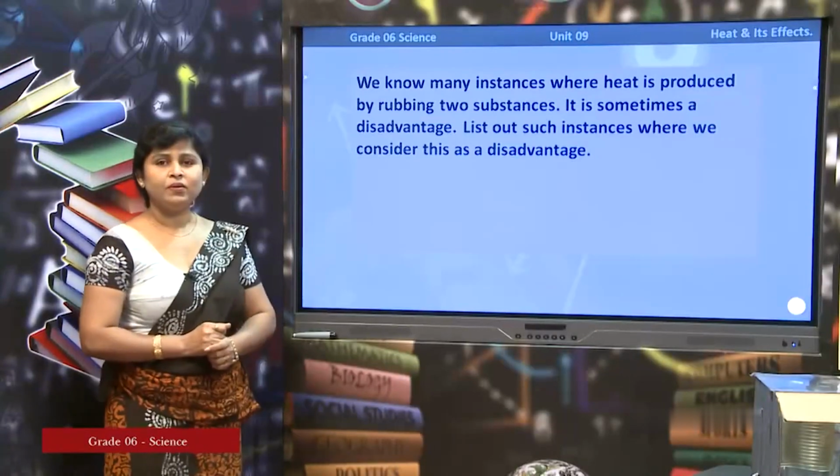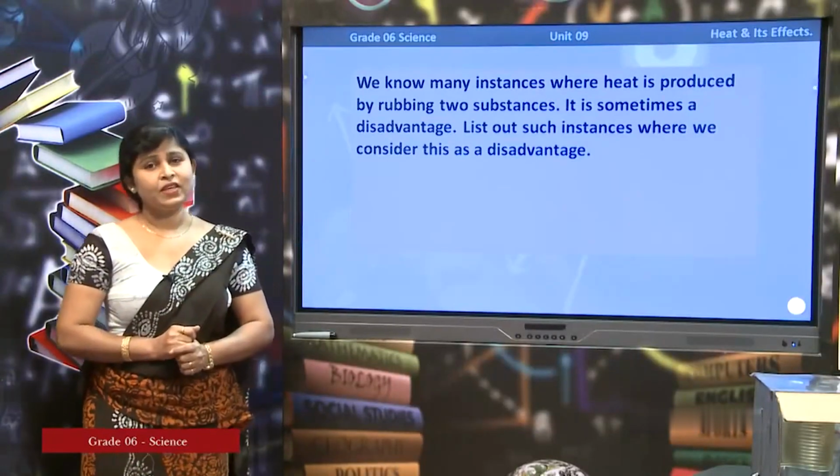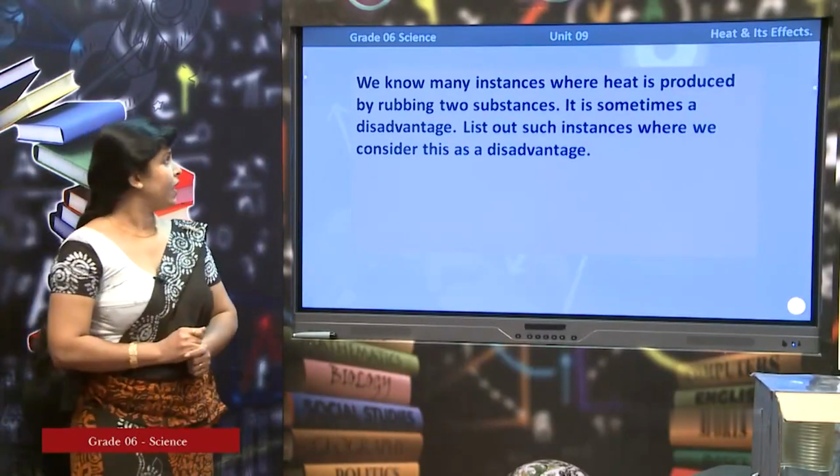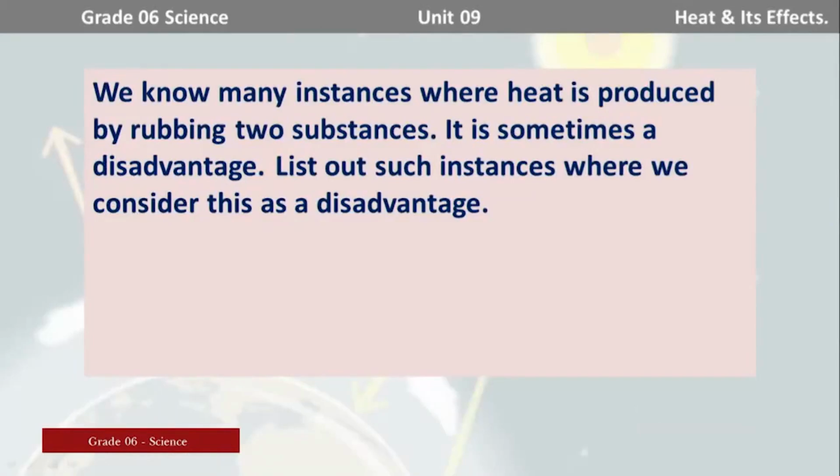Here I have given you a question. Read the question carefully. We know many instances where heat is produced by rubbing two substances. It is sometimes a disadvantage.